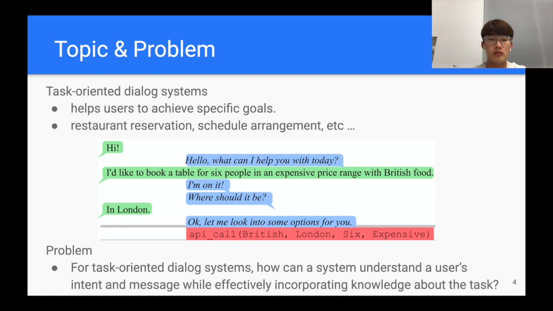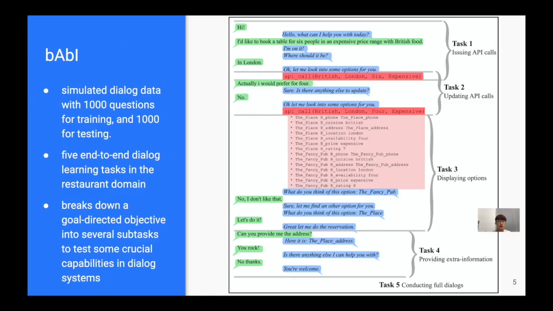So given these systems, the suggested problem is how can a system understand a user's intent and messages while effectively incorporating knowledge about the task. In this paper, they used the bAbI dataset for training and testing, which we also used. bAbI is a simulated dialog dataset with 1,000 questions each for training and testing. It has 5 end-to-end dialog learning tasks and a specific domain on restaurant reservation. Also, it breaks down a task-oriented dialog into several subtasks to verify functional capabilities in the domain.